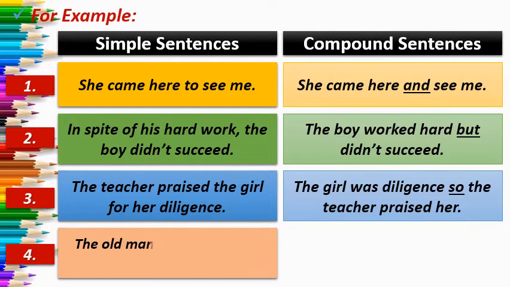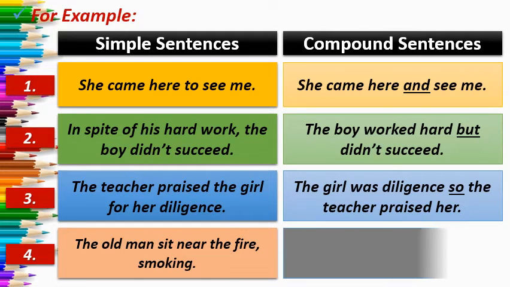Now let us see the fourth example. The old man sat near the fire, smoking. As you can see, you are getting only one verb in it. Smoking is not a verb, as it is not carrying any helping verb. Are you getting any helping verb before it? No. So it is a participle here. It is not a verb. Here you are getting only one main verb. That is why it is a simple sentence, and a complete sentence gives us a complete, independent meaning.